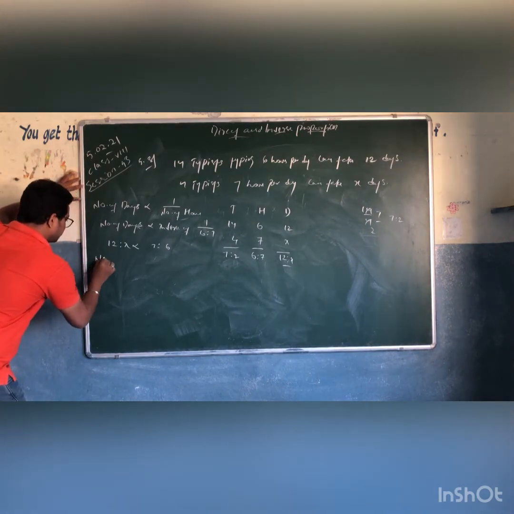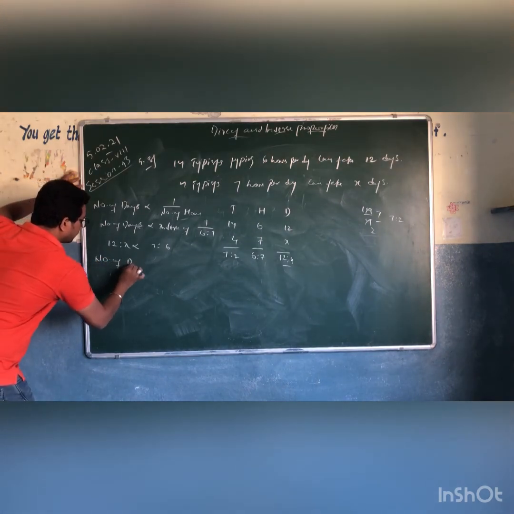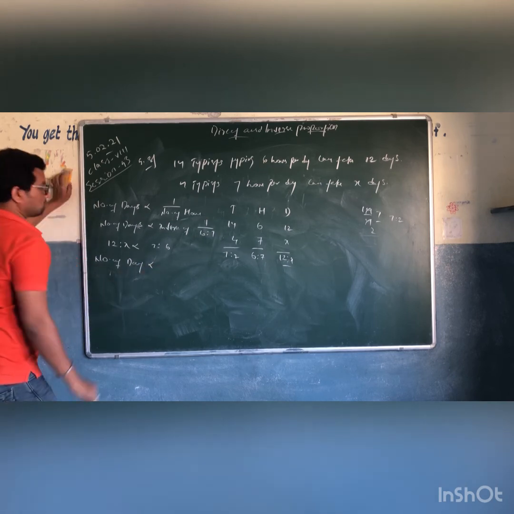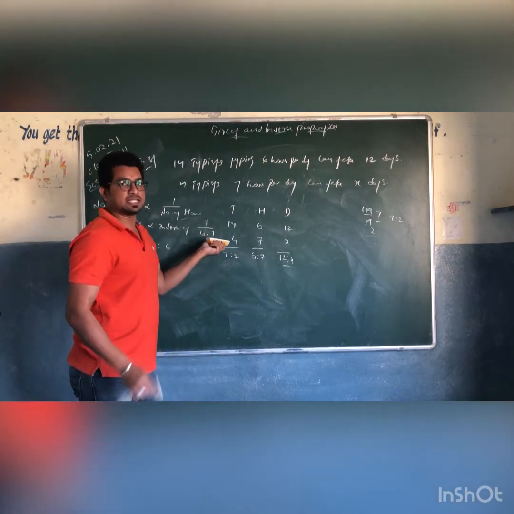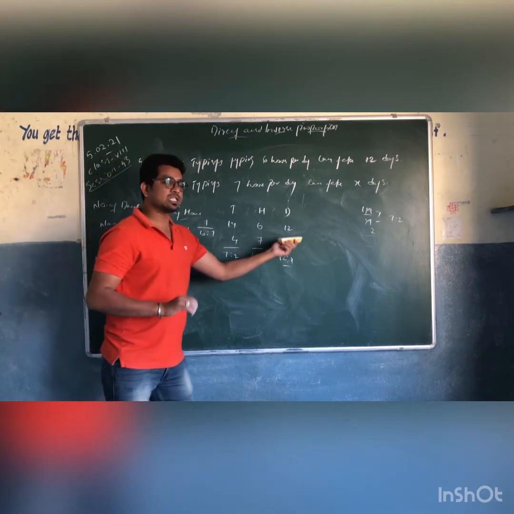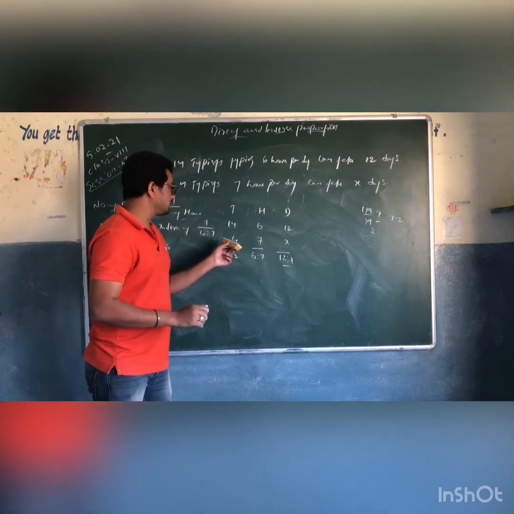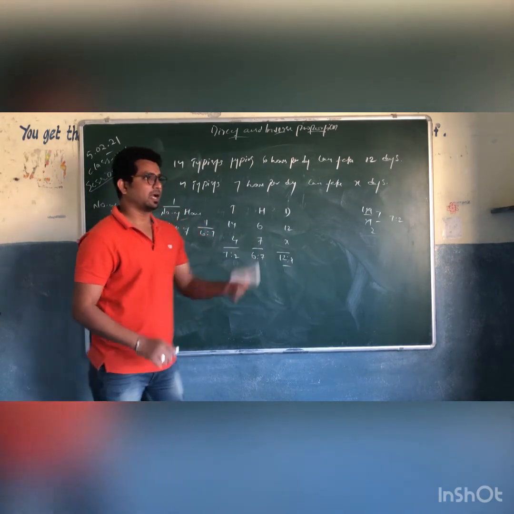Next, number of days is directly proportional to, see, if the typists are decreased, days will go higher, right? If typists are decreased, days will be high.